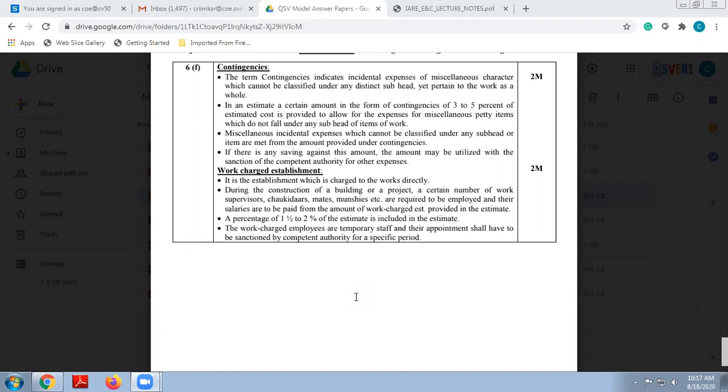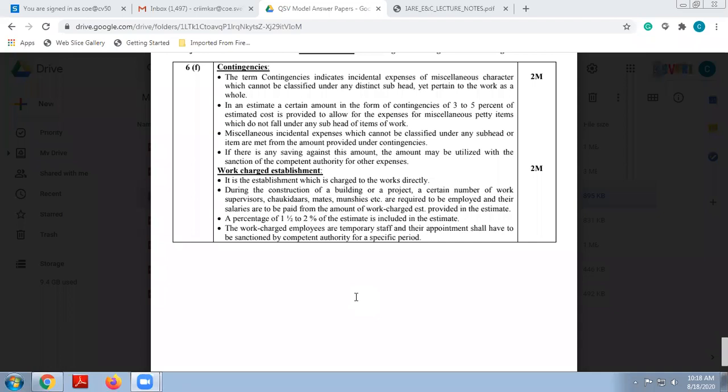So you have to complete that particular item or work which is not classified under any distinct subhead. That means previously you have not classified it in any part of our detailed estimate. So we are going to keep a certain amount for doing these works, some special works in simple words.